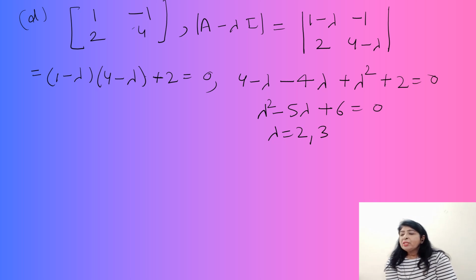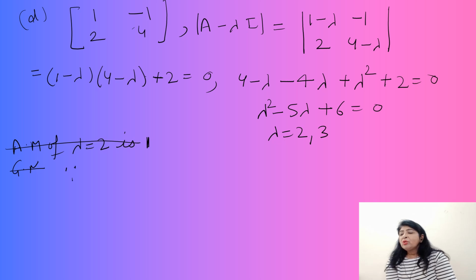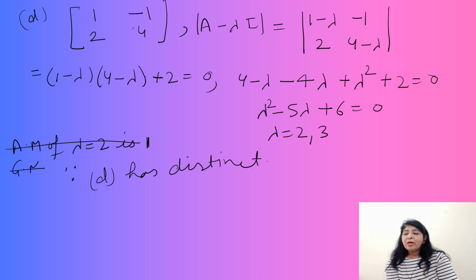The algebraic multiplicity of lambda equal to 2 is 1. There is no need to find the algebraic and geometric multiplicity because D has distinct eigenvalues.